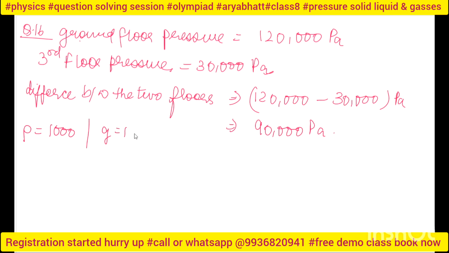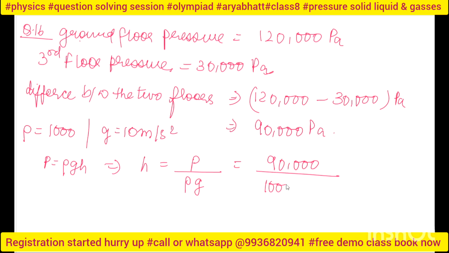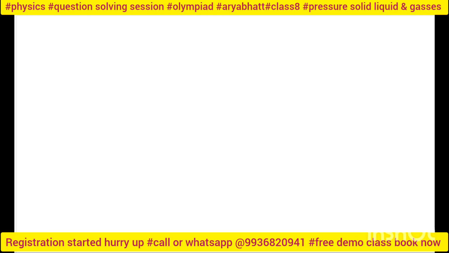Now see, I know that rho is 1000, g, the acceleration due to gravity, is 10 meter per second square, and pressure is equal to rho g h. So I use all these values to find the height. h will be pressure upon rho and g, so 90,000 divided by 1000 into 10. Four zeros are cut, so my height will be 9 meter. Okay, 9 meter will be my answer.